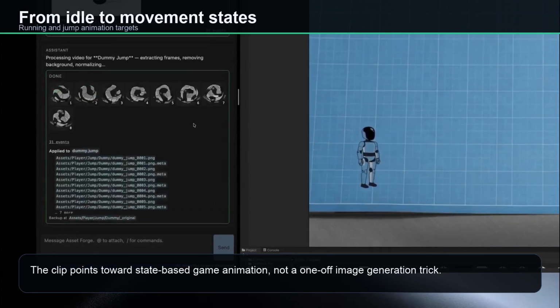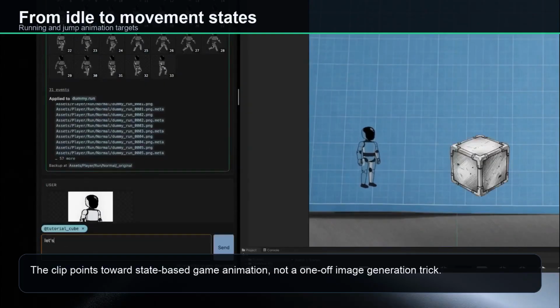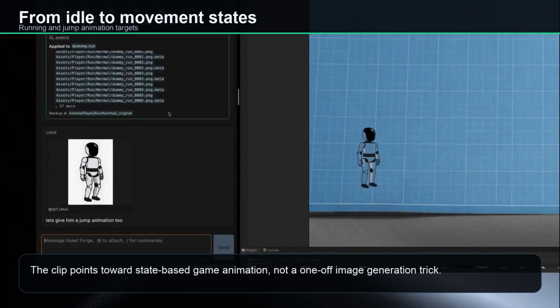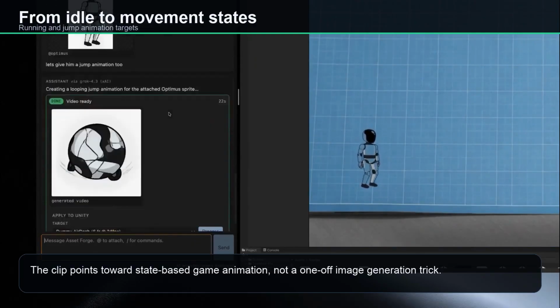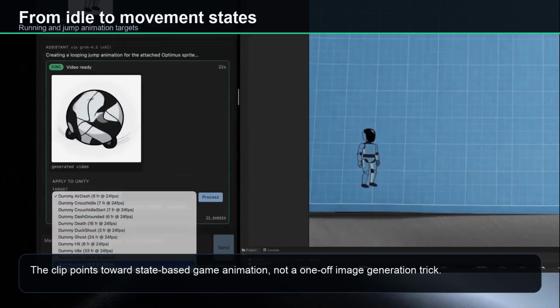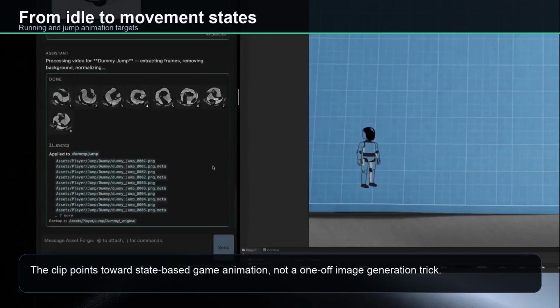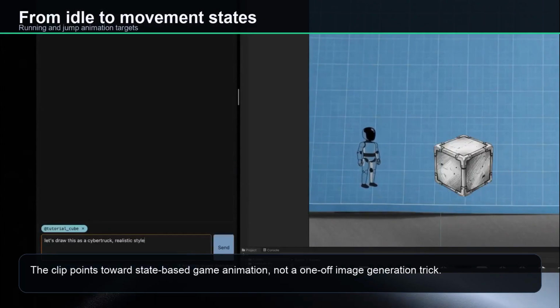The clip shows the interface presenting a video-ready state, then an apply to Unity flow with animation targets. We should not overstate it. The post does not reveal the internal Asset Forge implementation, but it does show the intended direction clearly: prompt to asset state, then asset state to scene.